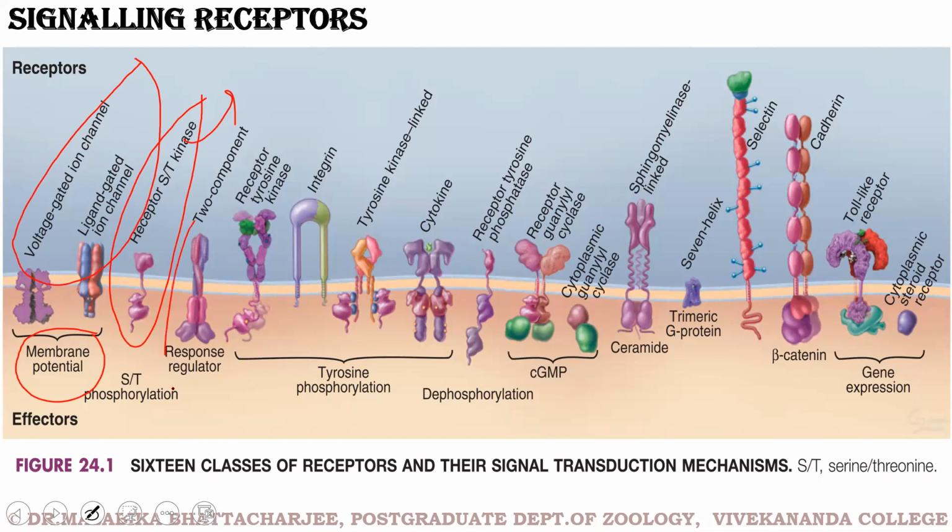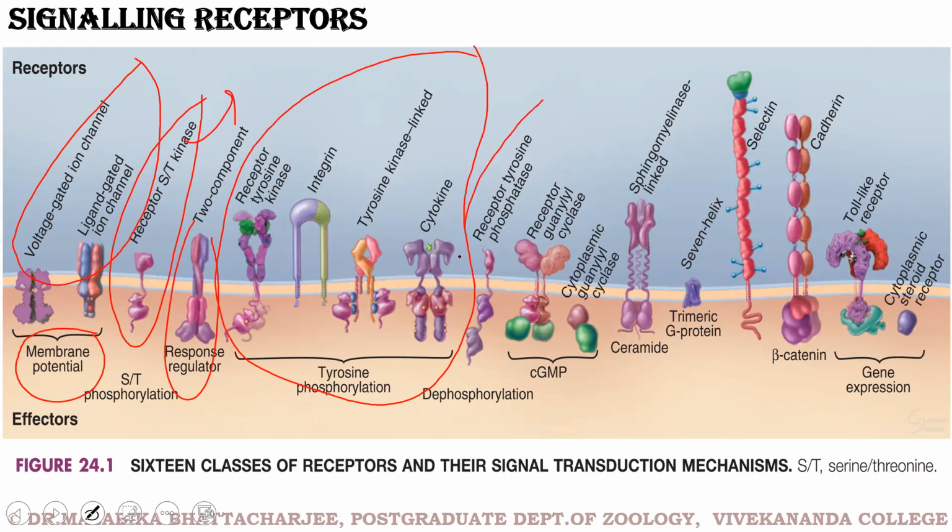Then there is the response regulator, the response of a cell. Then we have the tyrosine group of receptors, which act by phosphorylating the tyrosine amino acid on their target proteins. So this includes the receptor tyrosine kinase, the integrins, the receptor kinase ligand, and also the cytokine receptors.